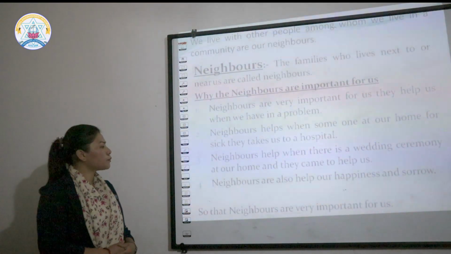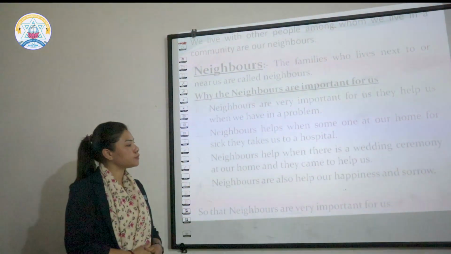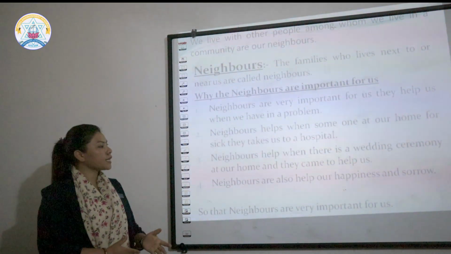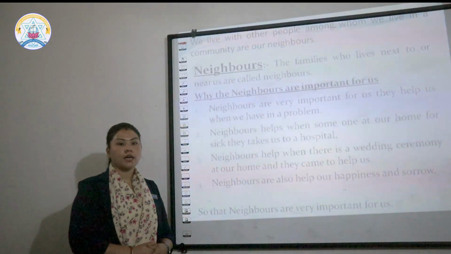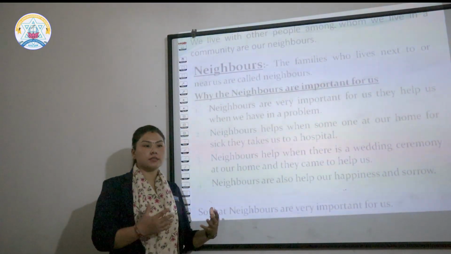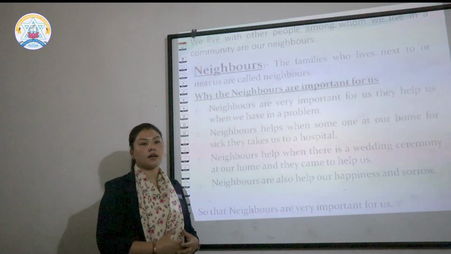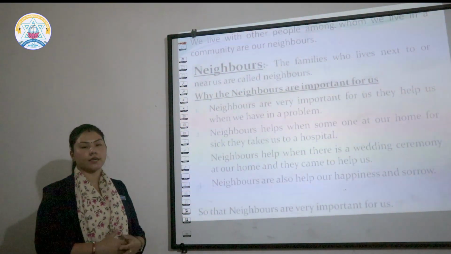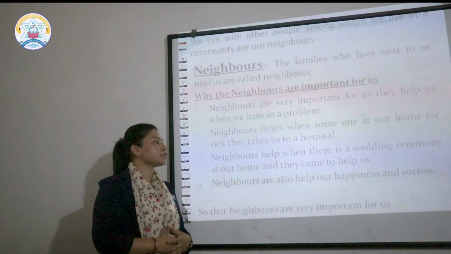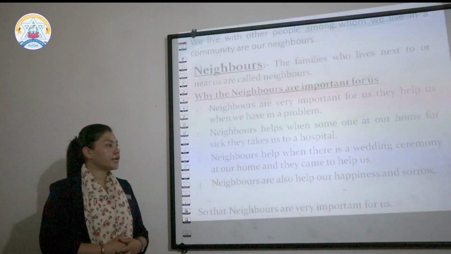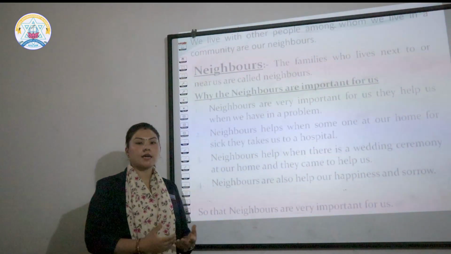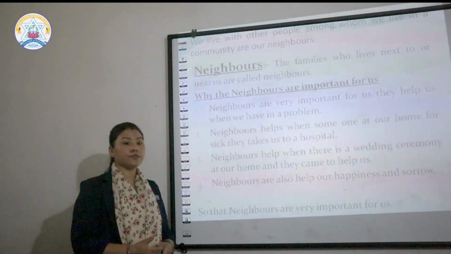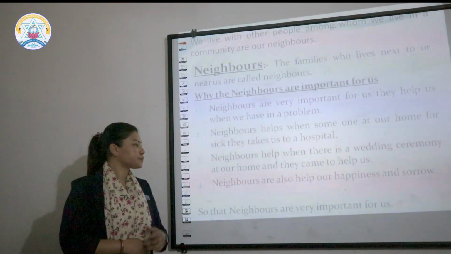Now, the third point is neighbors help when there is a wedding ceremony at our home. They come to help us. Yes, if we are holding happy ceremonies at our home, like a wedding ceremony or a birthday, these types of happy occasions, the neighbors are the first to help us.